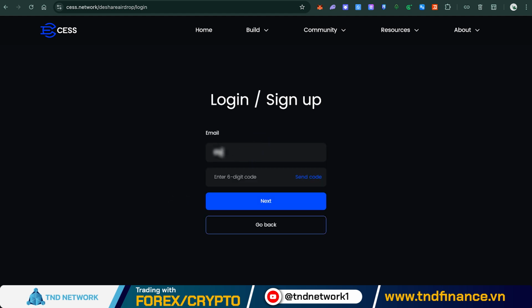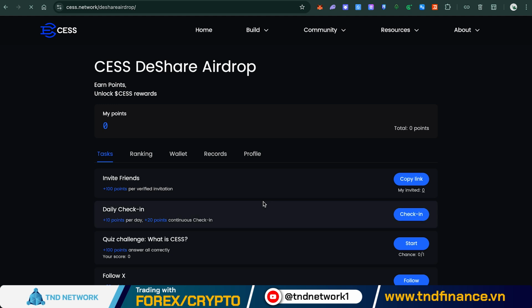Afterwards, the website will redirect you to the Login Register interface. Enter your email address in the email address field. Next, click the Send Code button. The system will send a 6-digit code to your email. Open your email, retrieve the code, and enter it into the Enter 6-digit code field. Finally, click Next to continue.